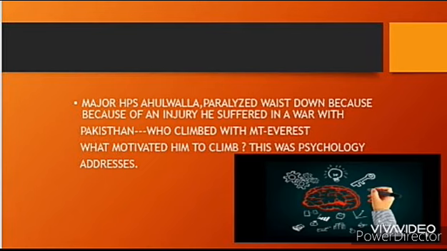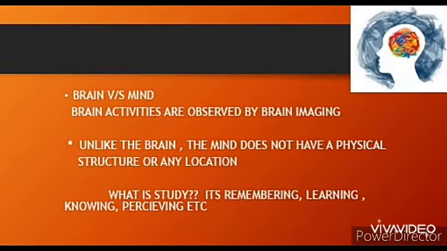Now let's talk about brain and mind. Brain versus mind. When we say brain, we study it by brain imaging techniques. We can understand what is going on in and around the brain. However, when we talk about the mind, it involves an interaction or an experience that is not shared as a part of the brain. That means it is very clear that the mind works more with interaction. Brain activities are observed by brain imaging. Unlike the brain, the mind does not have a physical structure or any location. So here the study is about remembering, learning, knowing, perceiving, etc.